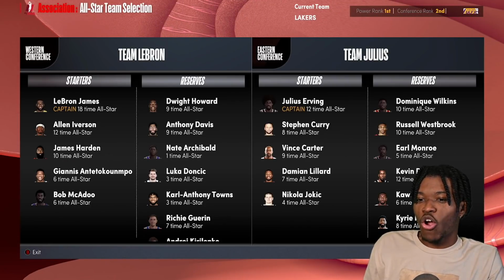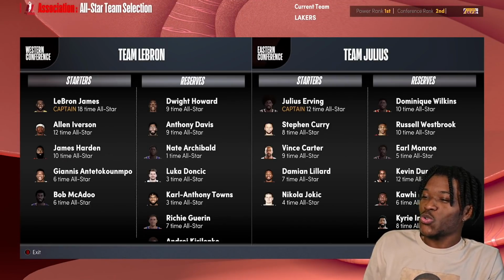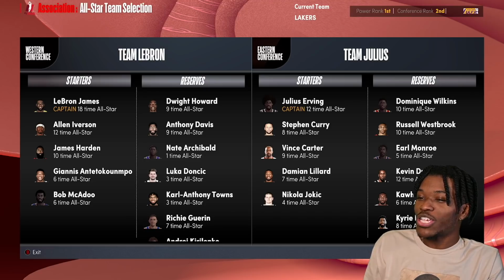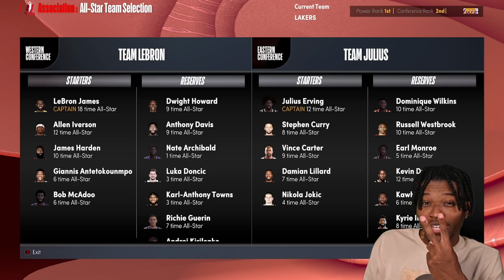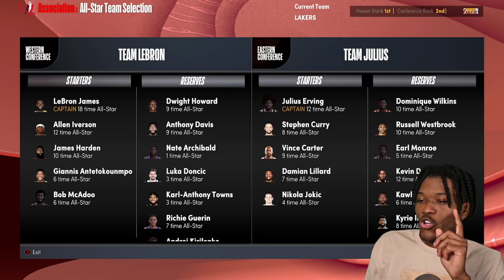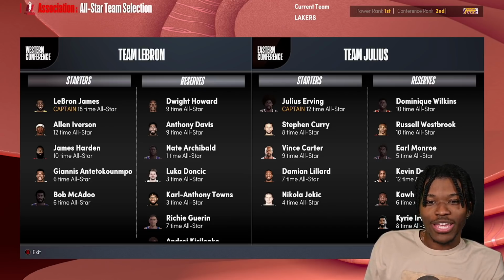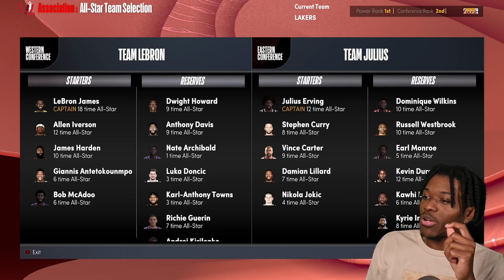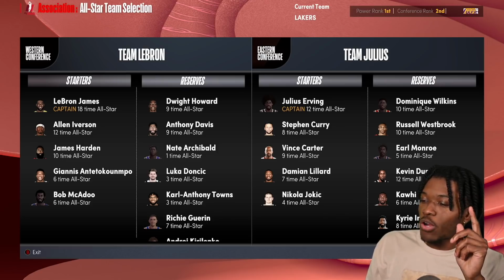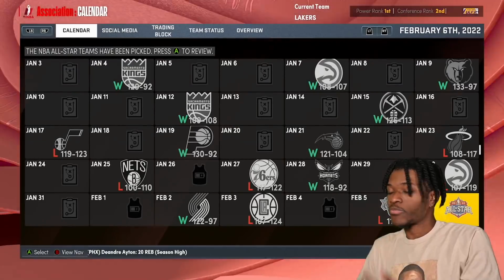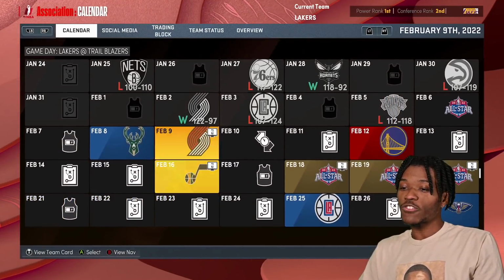Allen Iverson, James Harden, Giannis, and Bob McAdoo is one team. Julius Erving, Steph Curry, Vince Carter, forgot Vince Carter was even here. Damian Lillard and Nikola Jokic are another. We got Dwight, Anthony Davis, Nate Archibald. I forgot there's 2 Dwights right now. Nate Archibald, first All-Star appearance, I guess. Luka, Cat, Richie Guerin. I think I pronounced it wrong again, even though I looked it up and I completely forgot. AK-47, Dominique, Russell Westbrook, current Russell Westbrook, Earl Monroe, Earl the Pearl, KD, Kawhi, Kyrie, and Joel. That's a good crop of all-stars for sure.